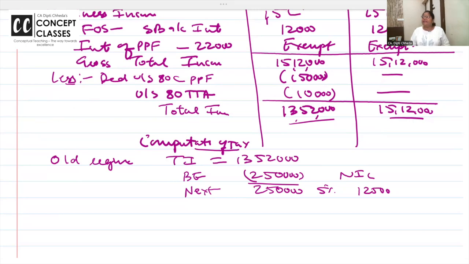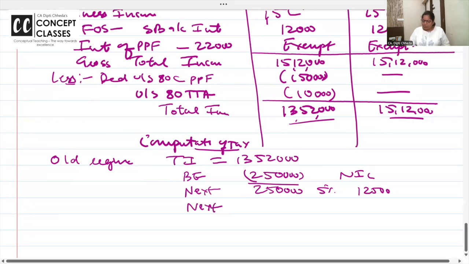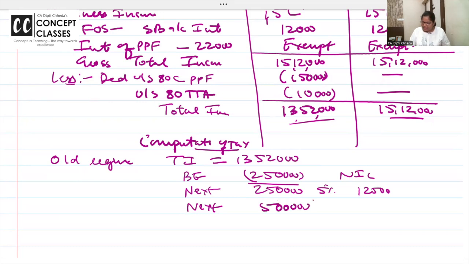I hope you are getting it. Under the old regime, up to 2.5 lakh nil, next 2.5 lakh to 5 lakh 5%, 5 lakh to 10 lakh 20%, and above 10 lakh the balance is taxed at 30%.